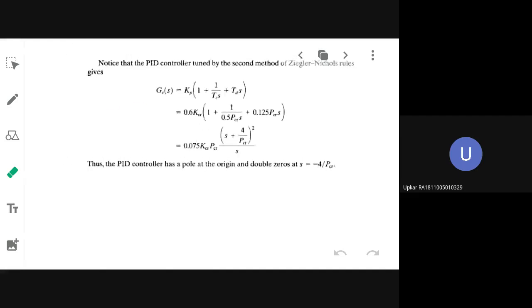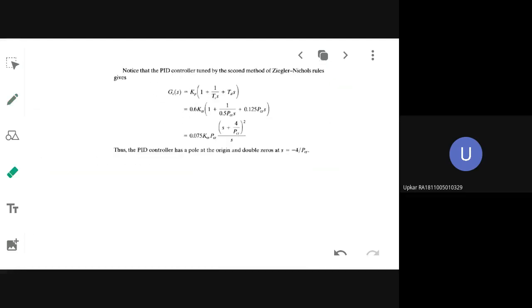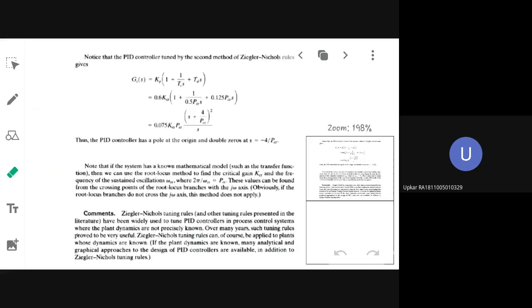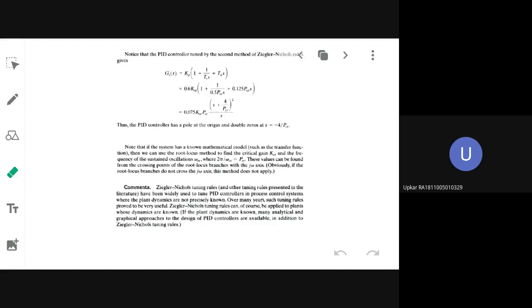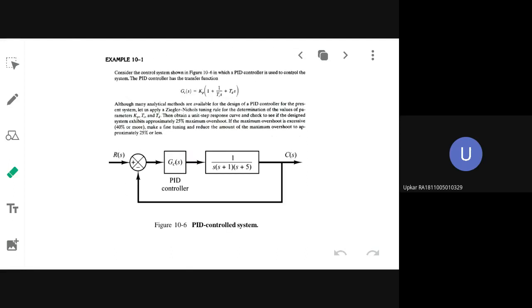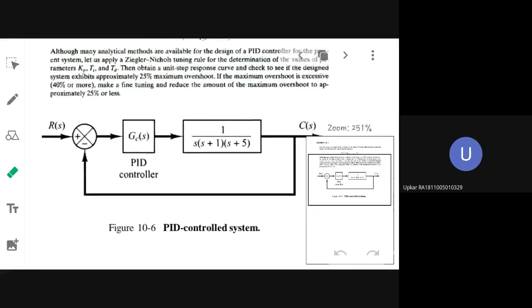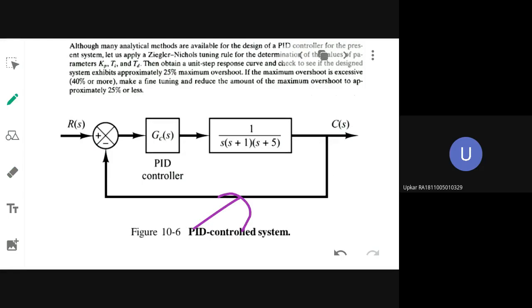So this is again how you design a PID controller. You just substitute Kcr, Pcr as per the table, and you will be able to design the PID controller. Okay, now let us see how the problem solution happens. So here they have given one problem. So this is your problem. What is the system? The existing plant here.